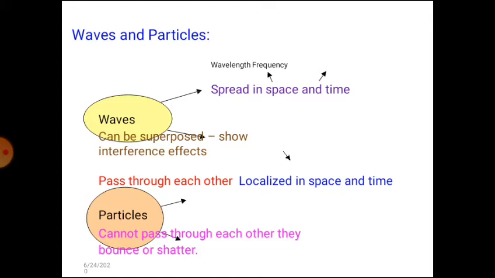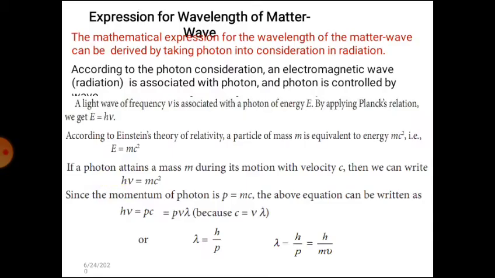Now, waves and particles. Waves can be superimposed and spread in space and time. Particles cannot pass through each other; they bounce and shatter, and are localized in space and time. Expression for the wavelength of a matter wave. Light frequency is associated with a photon energy E. By applying Planck's relation, E is equal to hv.